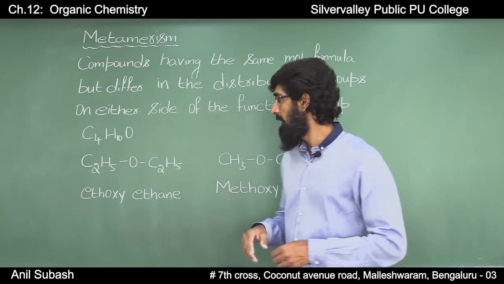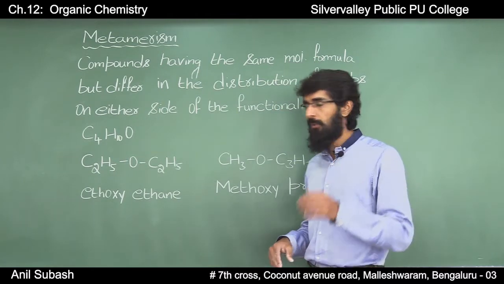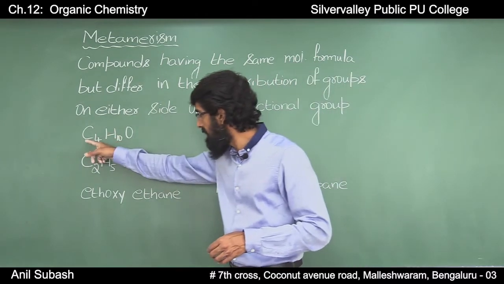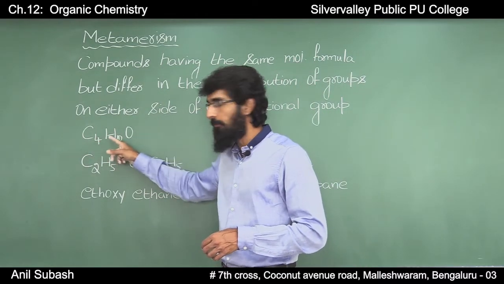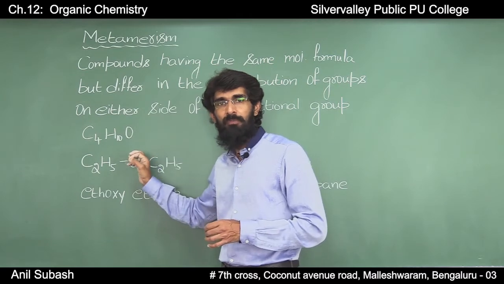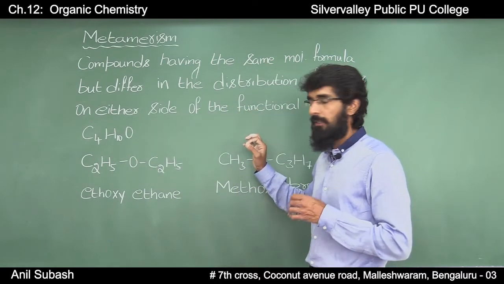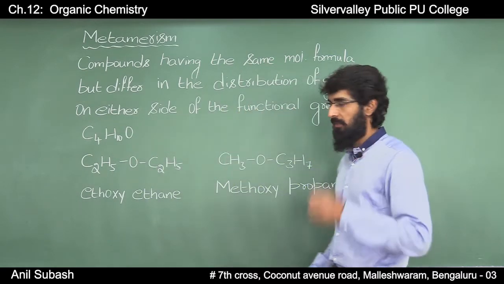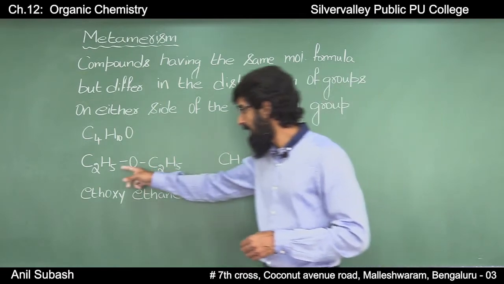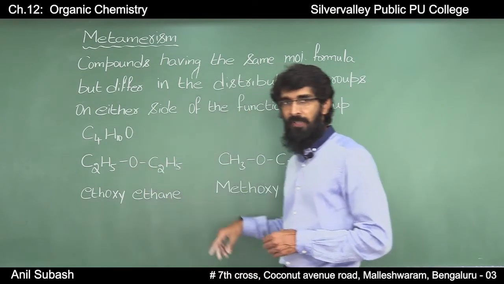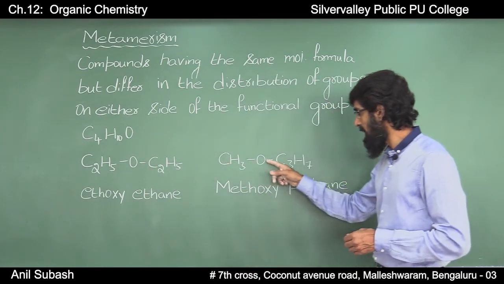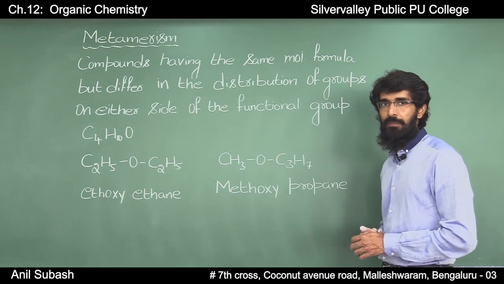For example, consider a compound having the molecular formula C4H10O. This compound has two isomers, C2H5OC2H5 and CH3OC3H7.